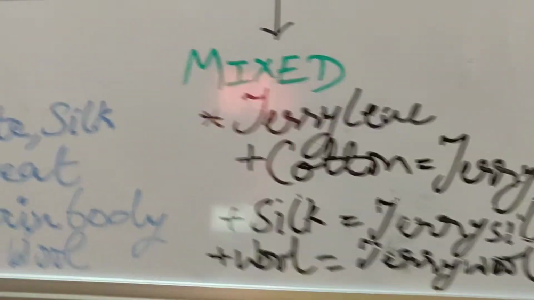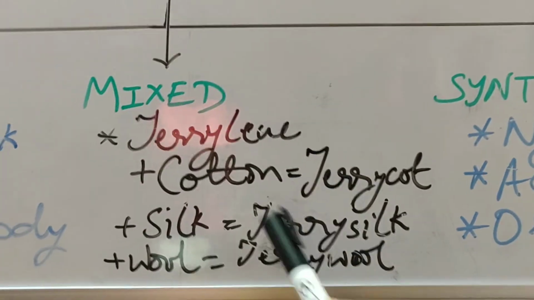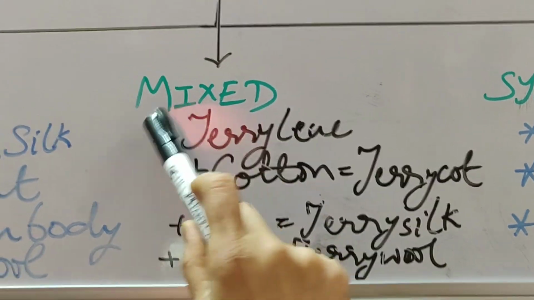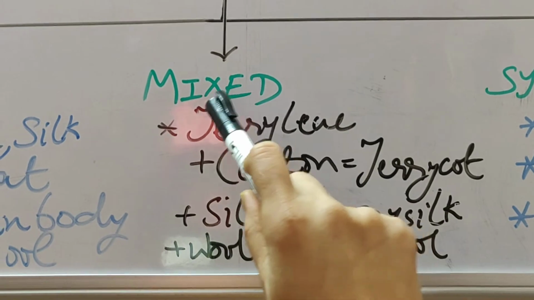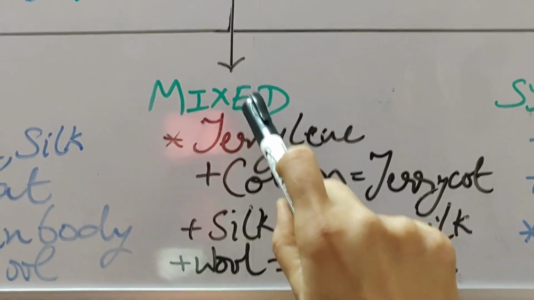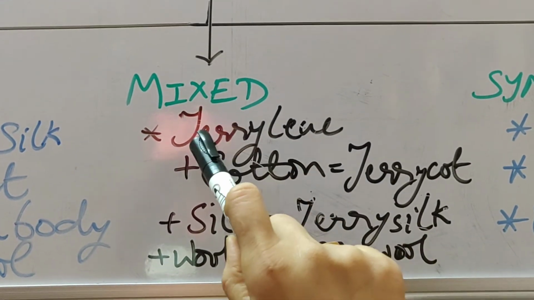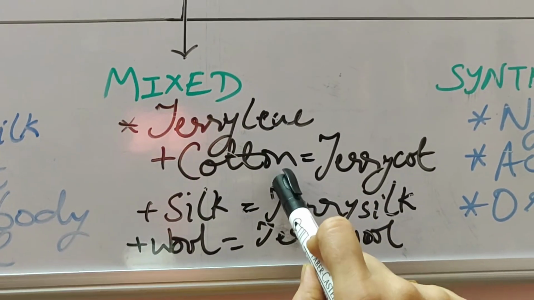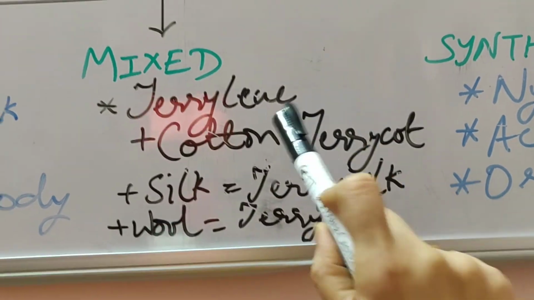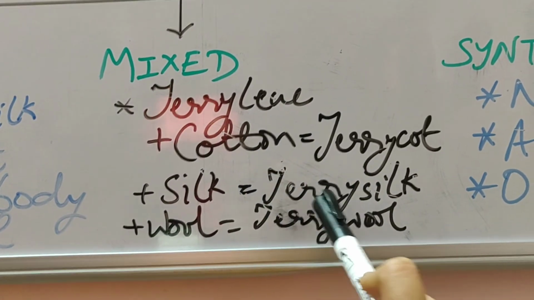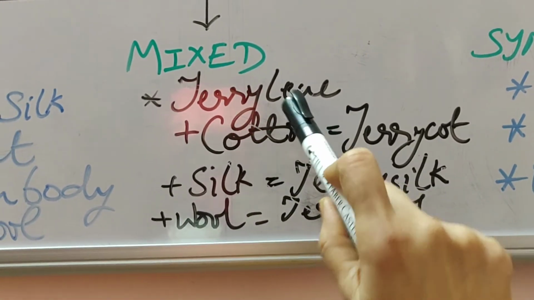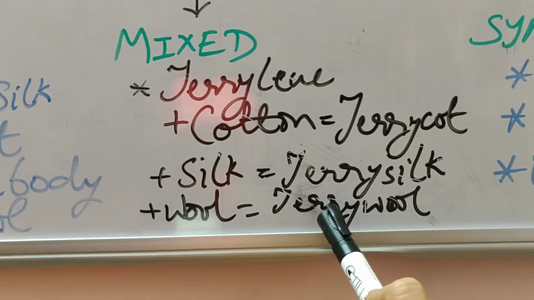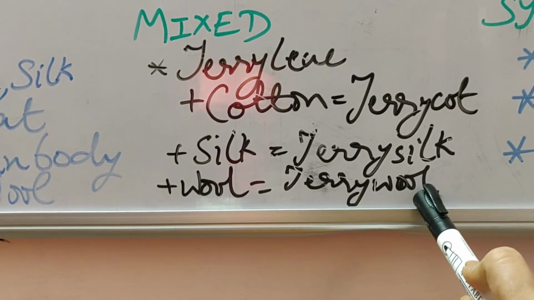Now we come to this third type of fibers, which is actually not given in your book, but some extra learning you should have. So I am telling you about these mixed fibers. Mixed fibers are made up of terylene plus cotton. It is one example. Terylene mixed with cotton forms terrycot. Terylene mixed with silk forms terry silk. Terylene when mixed with wool will make terry wool.